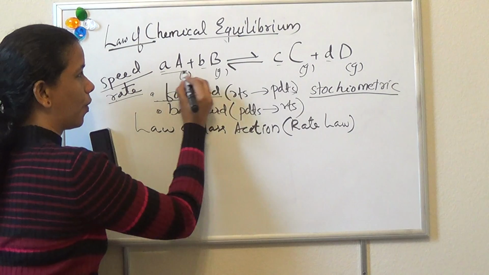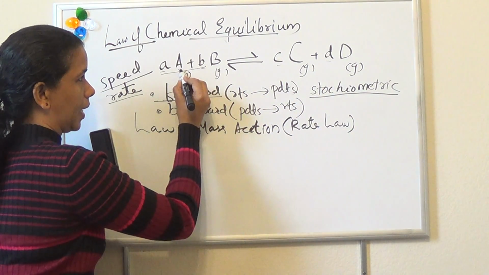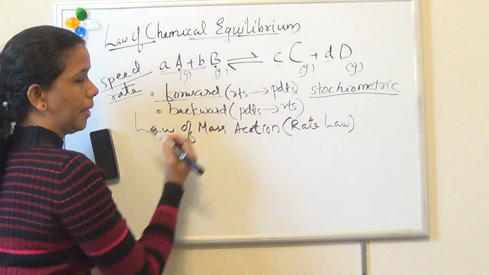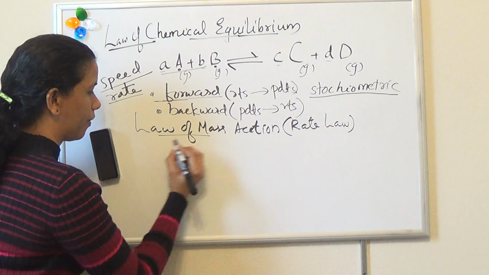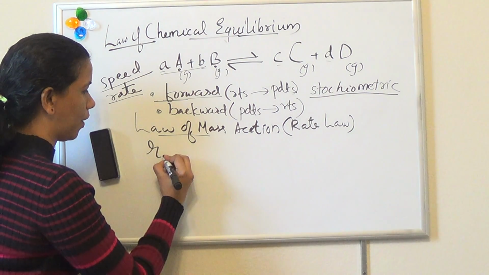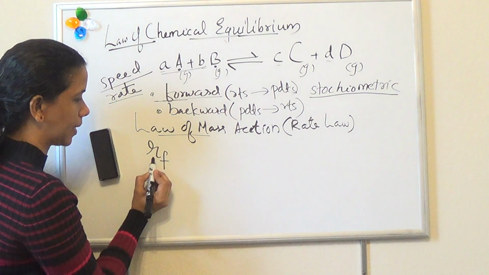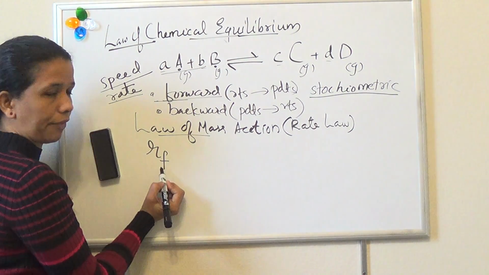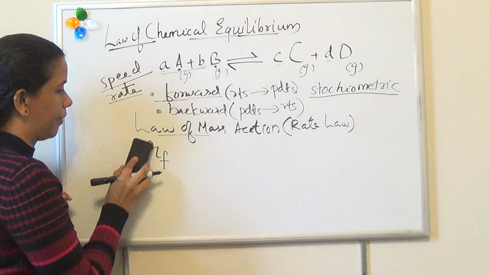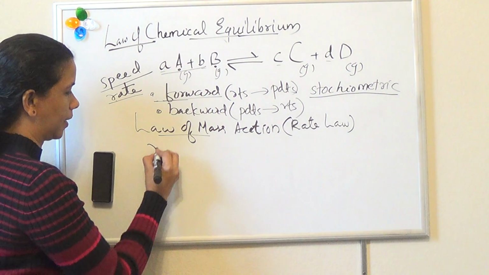So this is the forward reaction. Here the reactants are A and B. So according to the law of mass action, the rate of forward reaction, you can represent it using RF. If it is difficult to write this R, you can write this.